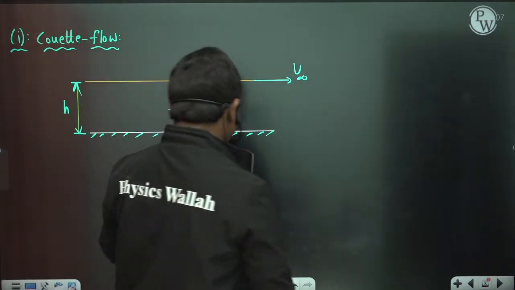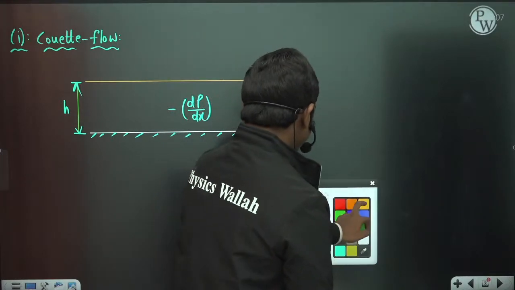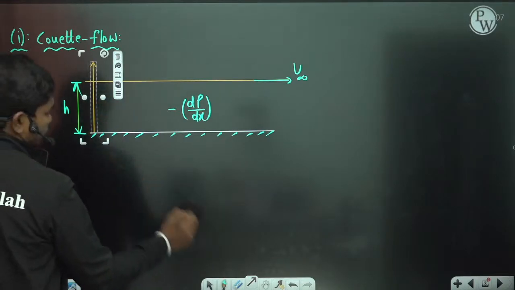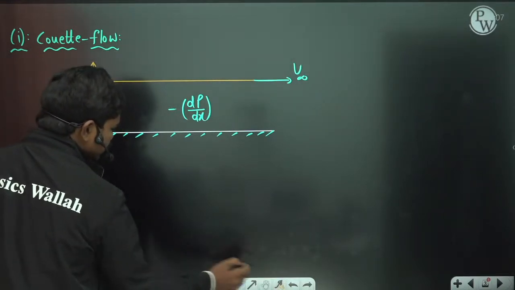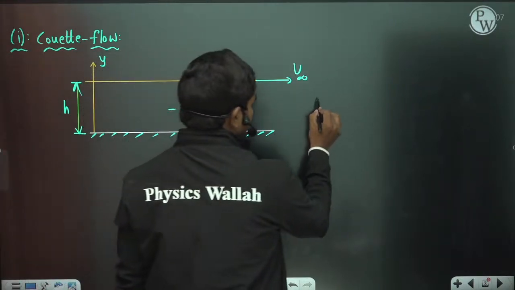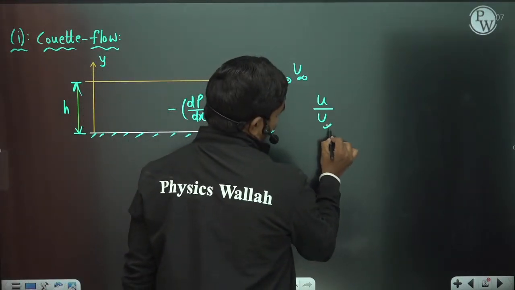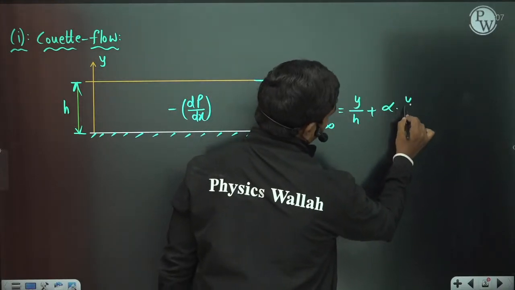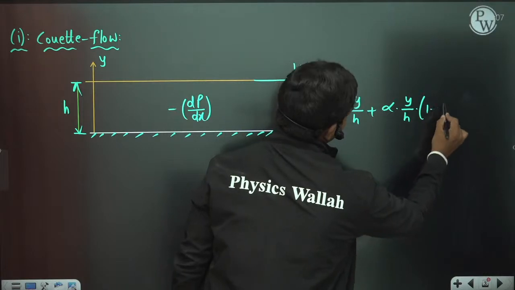In that case, if you take y as the direction perpendicular to the direction of the flow, then the velocity at any location y is given by y by h plus alpha times y by h times 1 minus y by h.